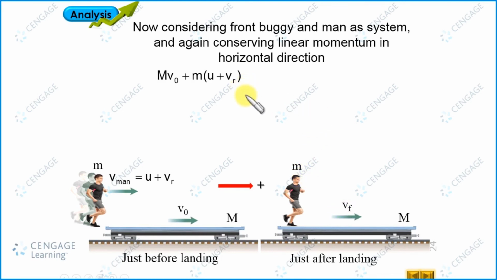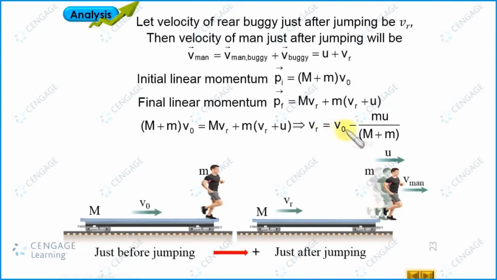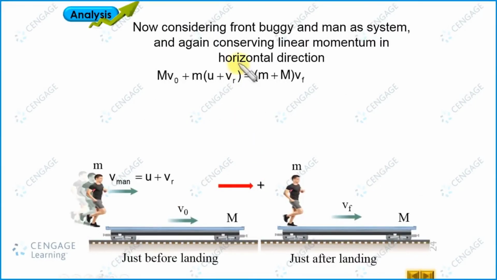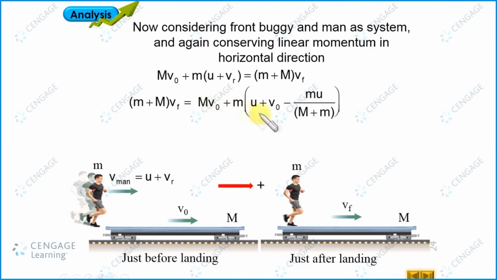We have calculated the value of Vr: Vr is V0 minus mu divided by (M + m). So here we can substitute the value of Vr. Now from this equation we can find the velocity of the front buggy. If we solve this equation, we find the velocity of the front buggy equals V0 plus mMu divided by (M + m) whole squared.